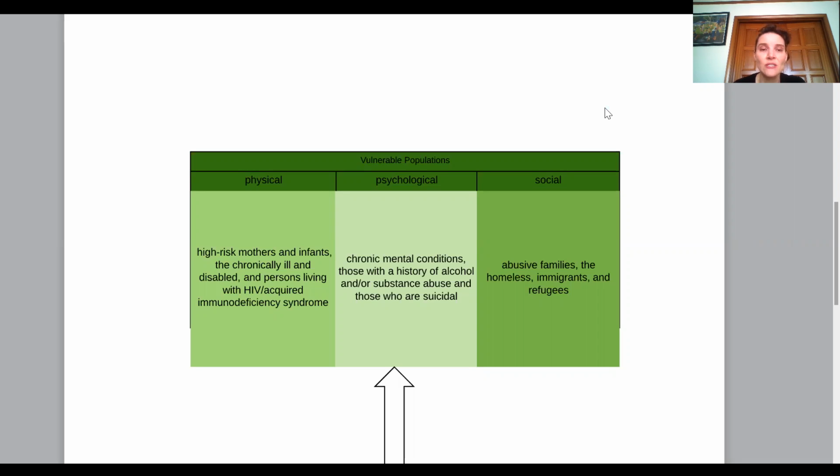Vulnerable populations related to psychology include those with chronic mental conditions, alcohol and/or substance abuse, and those who are suicidal. Socially, vulnerable populations include those living in abusive families, poor education, homeless, immigrants, and refugees.